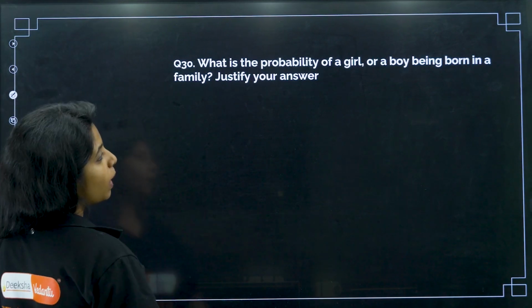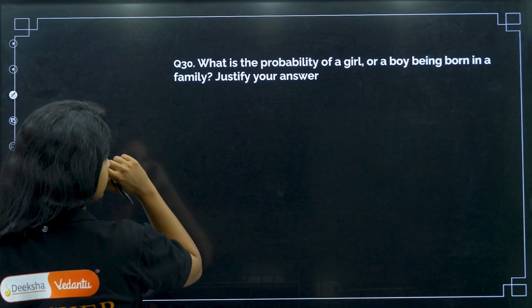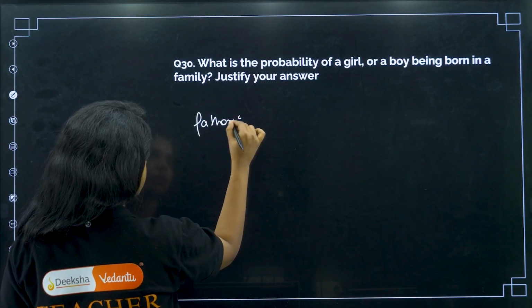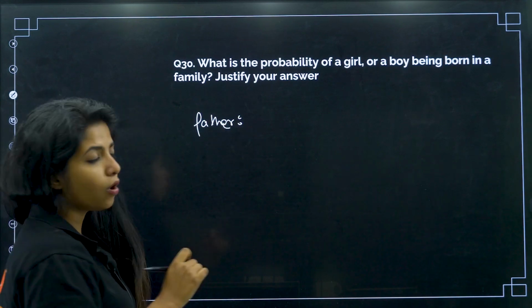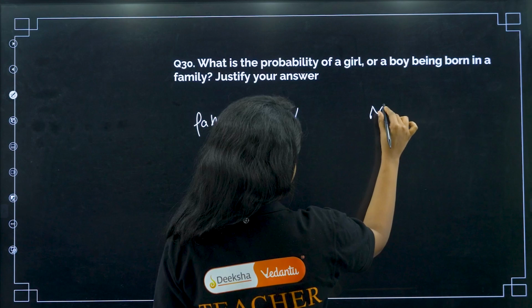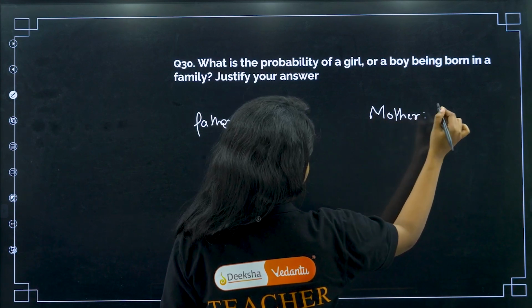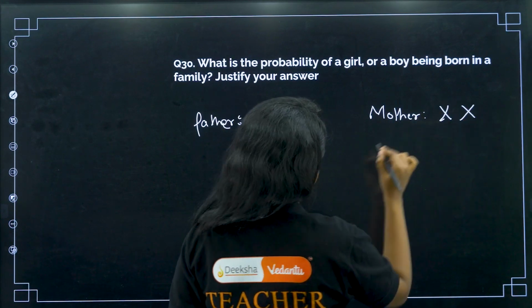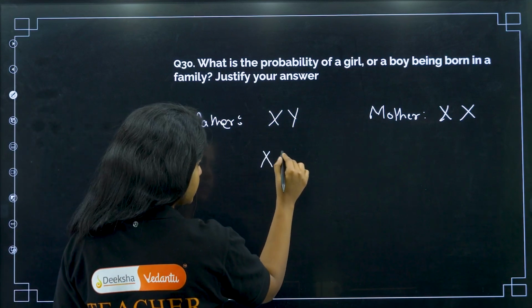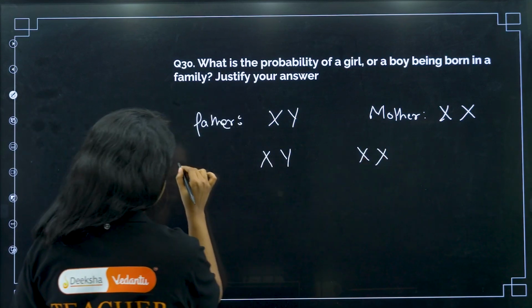Chalo. So what is the probability of a girl or a boy being born in a family? Let's see. The father, my dear children, will always have 2 chromosomes. One will be X, another one will be Y. The mother, on the other hand, will have 2 chromosomes which are the same, that is X and X. Always. This is the parents.